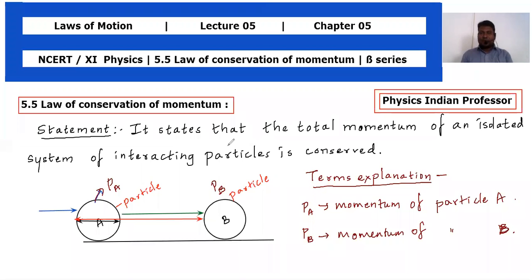The momentum of particle B which is related with the body B, तो उसको PB बोला जाएगा.